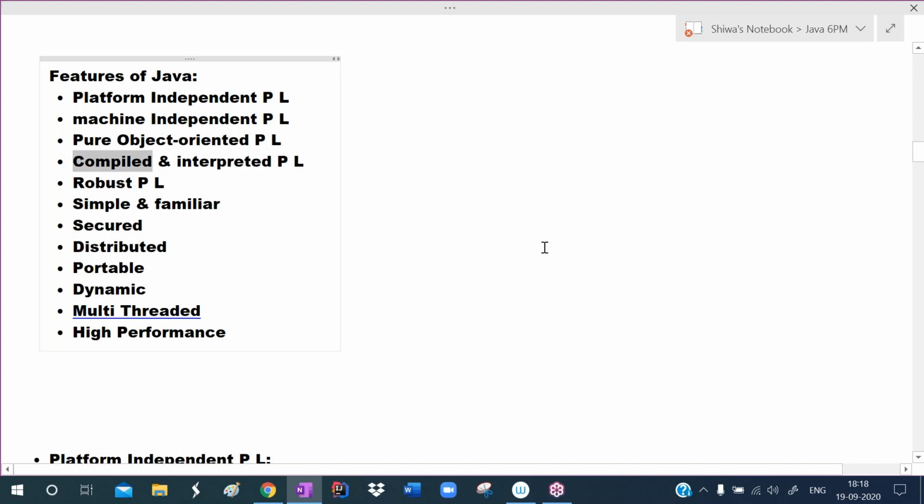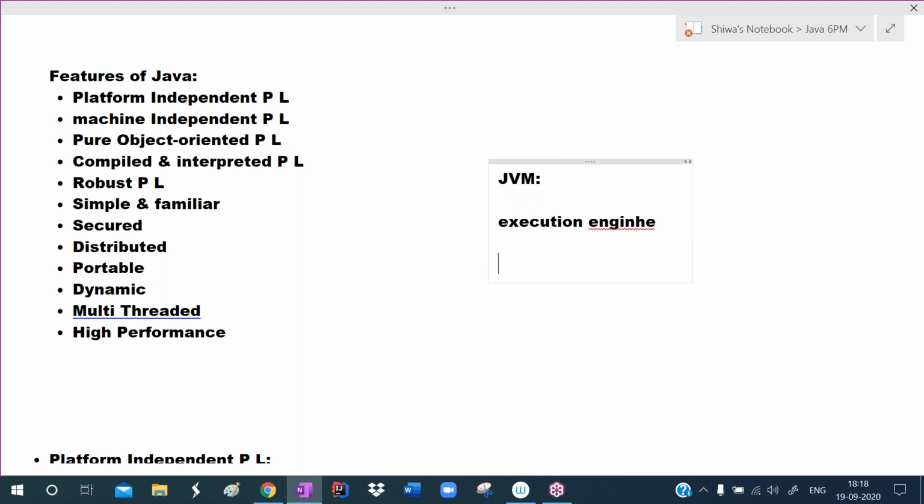In the JVM, the execution engine is there. The execution engine has an interpreter. Initially, only the interpreter was there. The JVM has an execution engine that runs the Java application. This is part of the JVM. So initially, Java had only an interpreter, and if it is only an interpreted programming language, performance will be low.